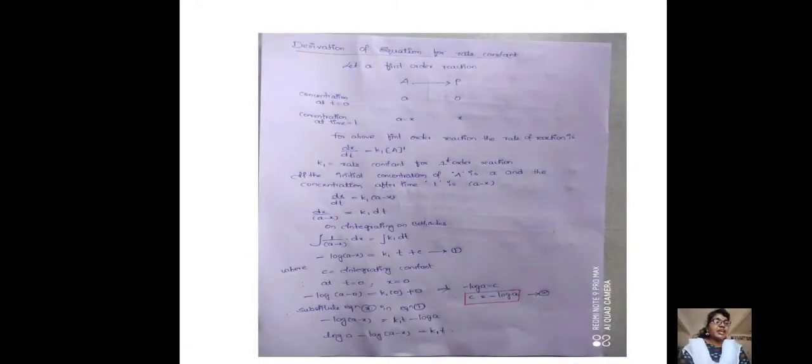Any constant upon integration gives the differentiating term. The integral of 1 into dx becomes x and the integral of 1 into dy becomes y. Similarly, the integral of 1 into dt becomes t. So finally, upon integration, we get minus log A minus X equals K1t plus C, where C is the integration constant.